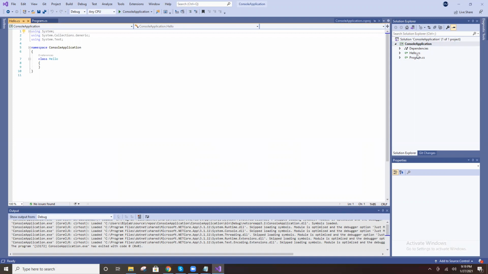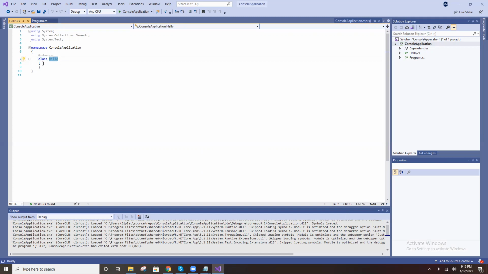Obviously .cs means that is a C# project. Extension .cs means C#. No need to worry about the extension, it came automatically. .cs means C# related. For Java, .java is there. For Python, .py is there, like that. But as of now, this is our C# project. .cs is the C# related extension.